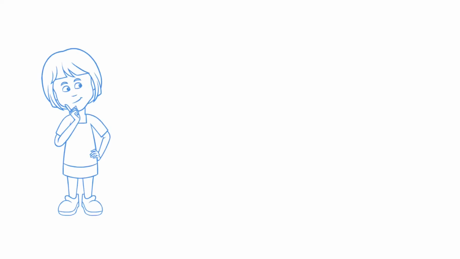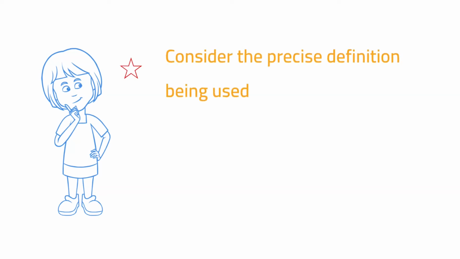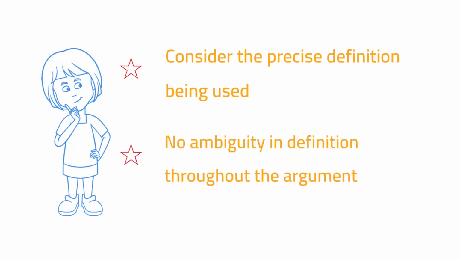As we have seen, this fallacy exploits the ambiguity of language. When you see someone use a word or phrase in an argument, consider the precise definition being used. If you are not sure, ask the person making the argument. Make sure there is no ambiguity in the definition being used throughout the argument. If this is not the case, they might be committing the false equivocation fallacy.